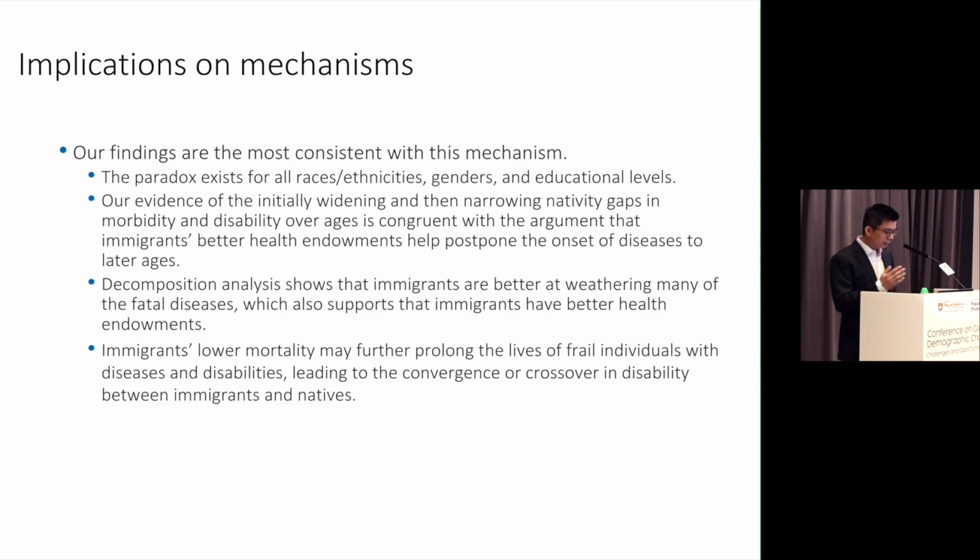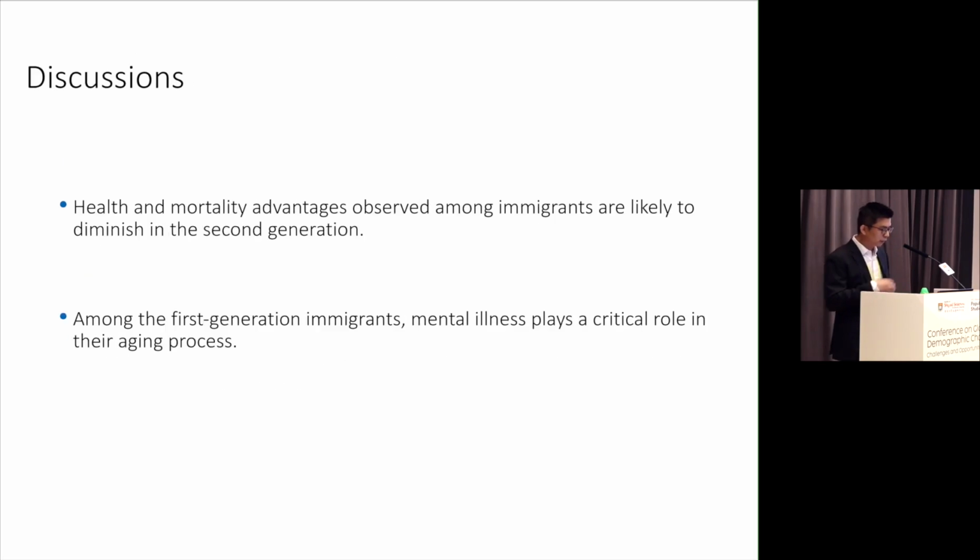And in the end, immigrants' low mortality may further prolong the lives of frail individuals with disability and disease, which can further lead to this convergence or crossover in disability between immigrants and natives. So in the end, we find this paradox and point to health-based selection as a main mechanism. That means that the health and mortality advantage observed in immigrants is probably going to diminish in the second generation, because they are much less selected, and they also grow up in an environment that may promote different behavior, may provide weaker support, and may also subject them to discrimination that can potentially change their health endowment and so on.